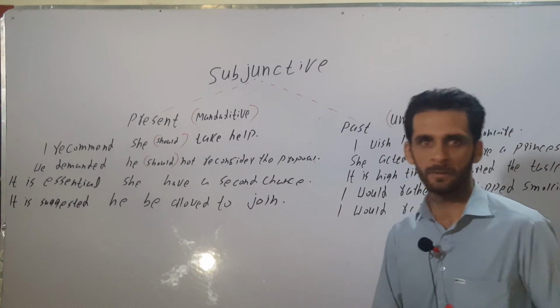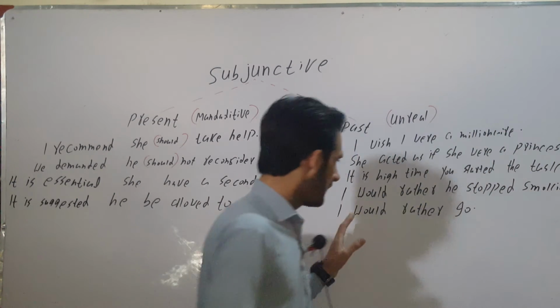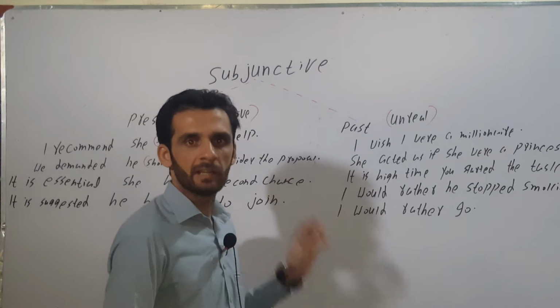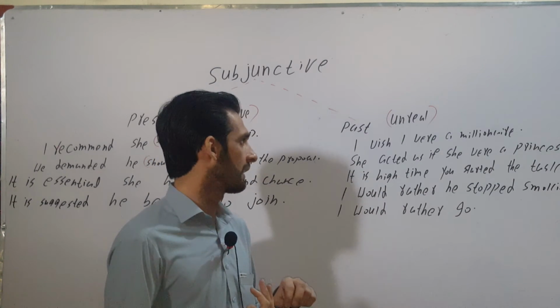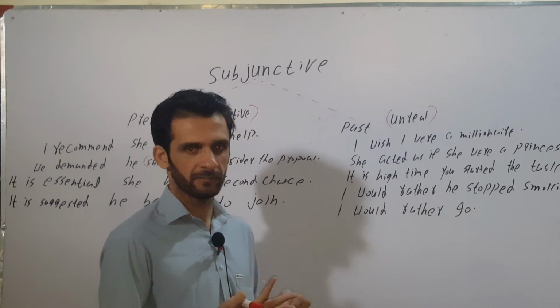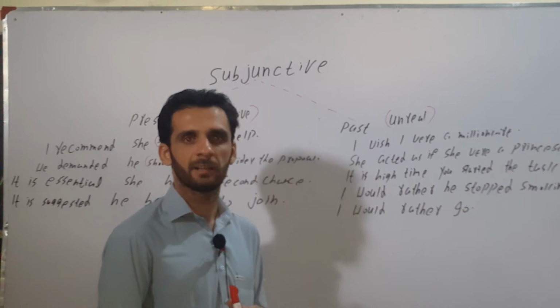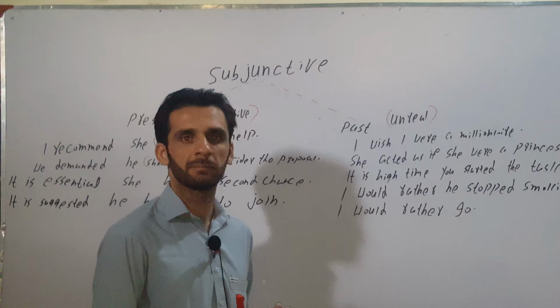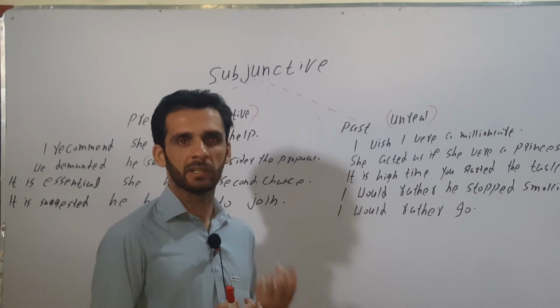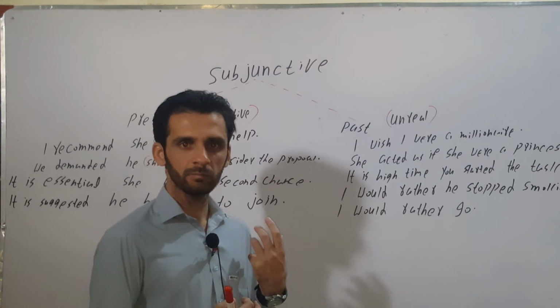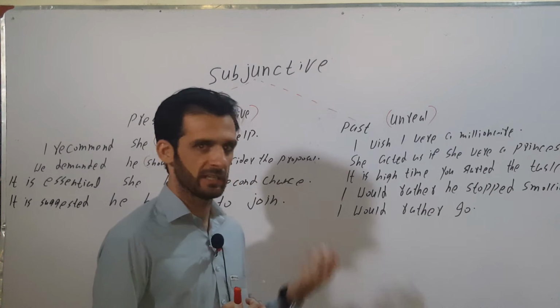In contrast to present subjunctive, the indicators of past subjunctive are I wish, as if, as though, it is high time, would rather. These are the indicators of past subjunctive, and past subjunctive is used for something unreal, something hypothetical, something imaginary.